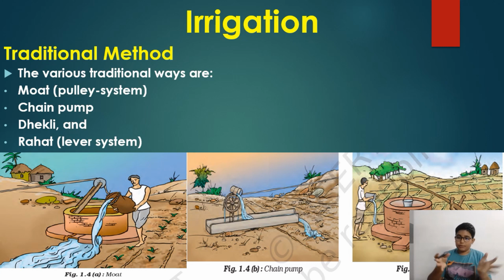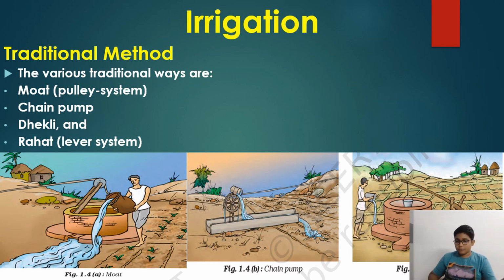Okay, here are the traditional methods. Broadly, there are two methods: the traditional method and the modern method. In the traditional method, there are four things. First, moat. You can see this moat, pulling water in a bucket and then pouring it. This also leads to wastage of water.